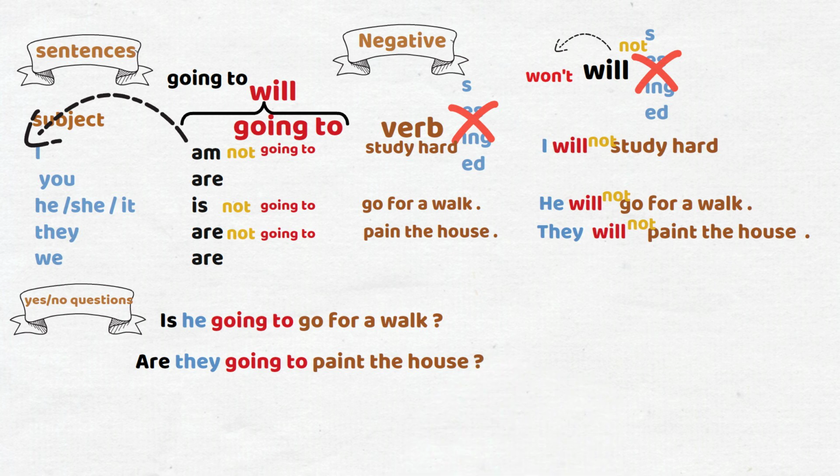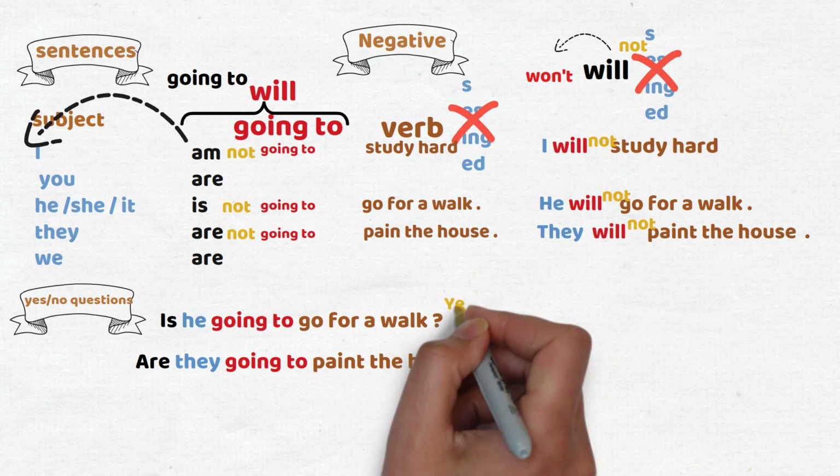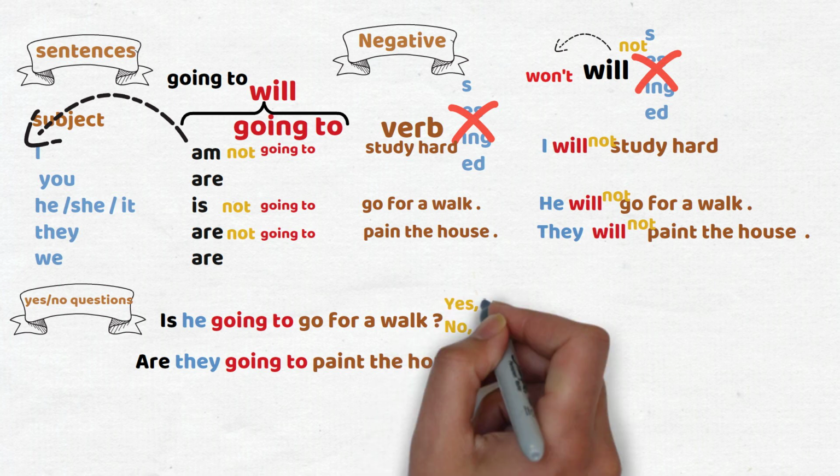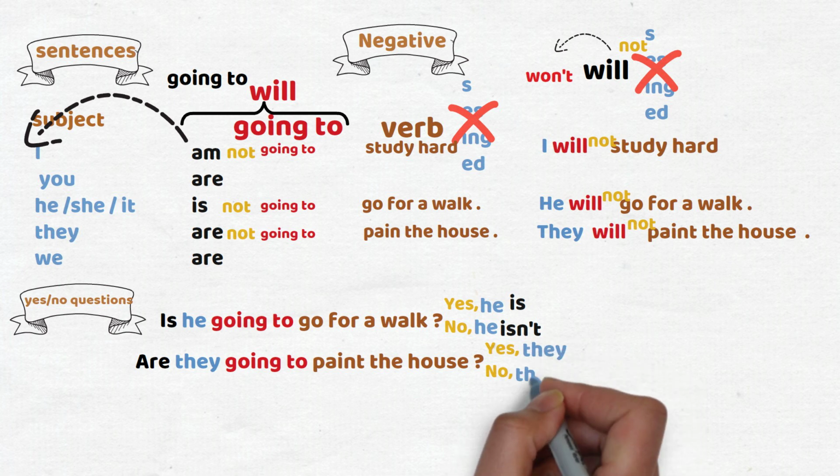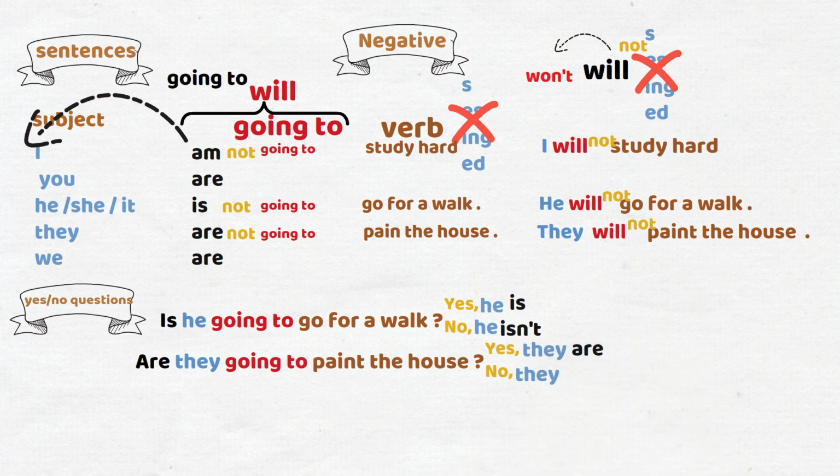And how to answer the questions? We start with yes or no. Then the subject, he, she, I, we, they. For this example, we have he. And then is or am or are. Yes, he is, or no, he is not. For this example, we do the same, yes or no, then the subject, they, and the verb, are. Yes, they are, or no, they are not.